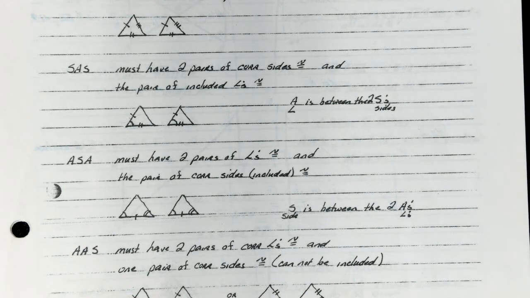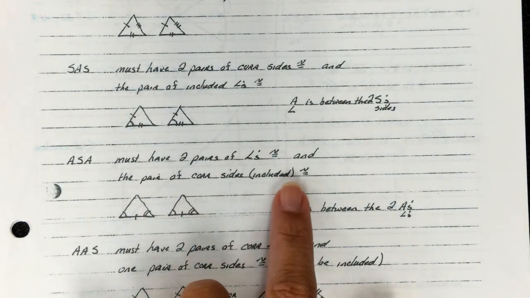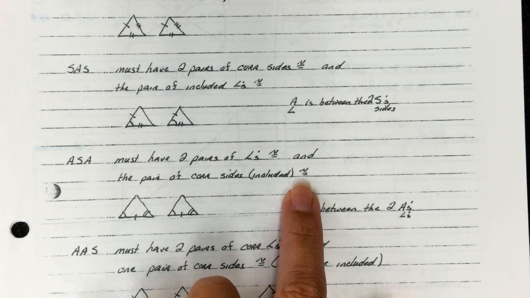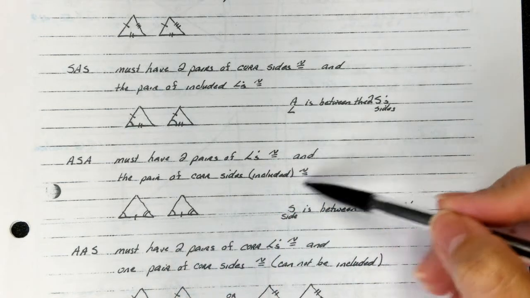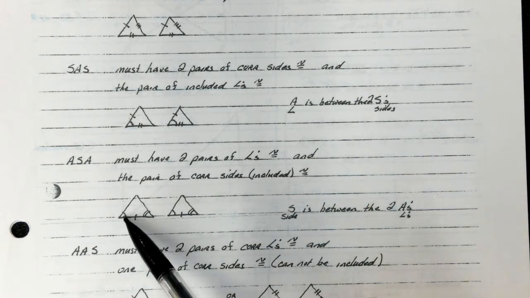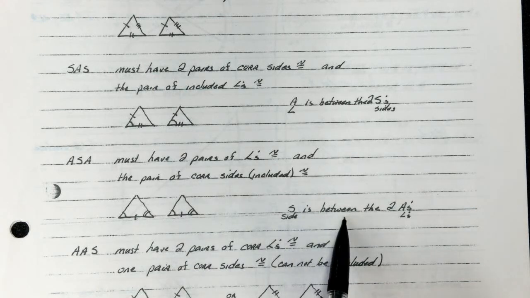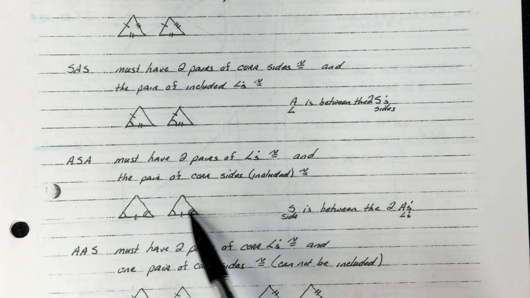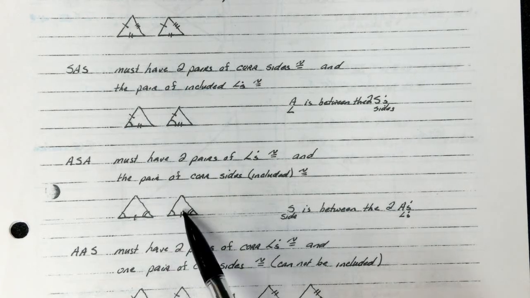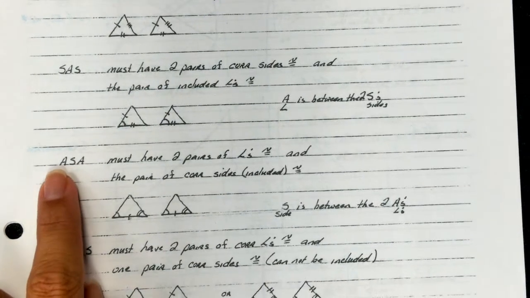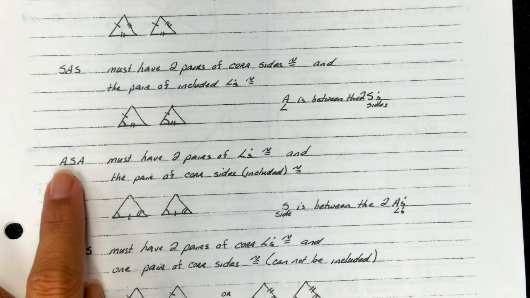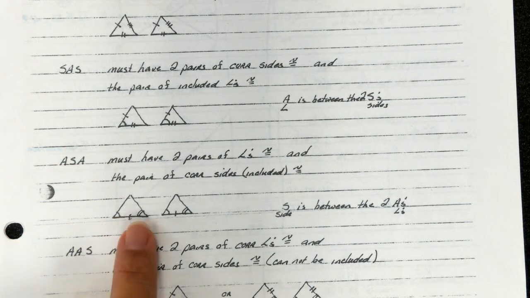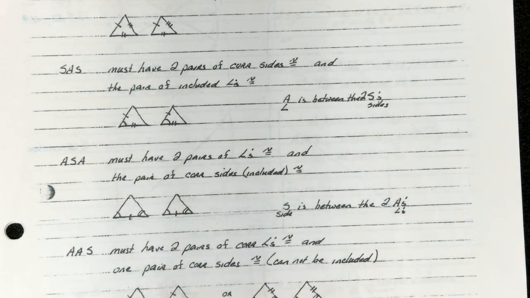Two pairs of angles are congruent, and the pair of corresponding sides includes the angle. So it includes the congruent side. Notice we have two angles that are congruent, and the side that is congruent is listed between them. So the side is between the two congruent angles, which are our base angles. Notice how your postulate angle, side, angle looks a lot like your triangle, angle, side, angle.